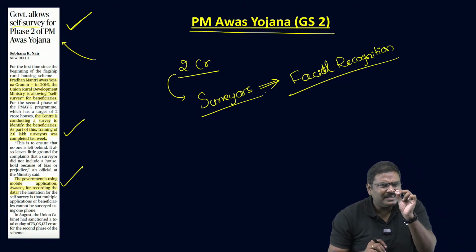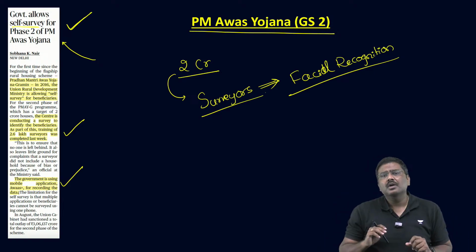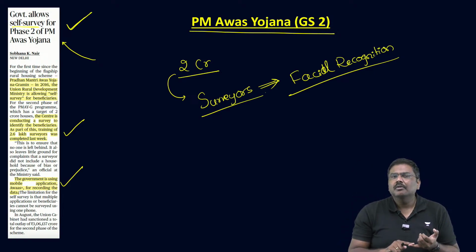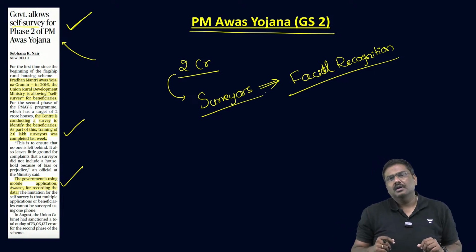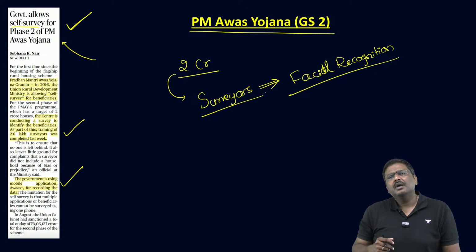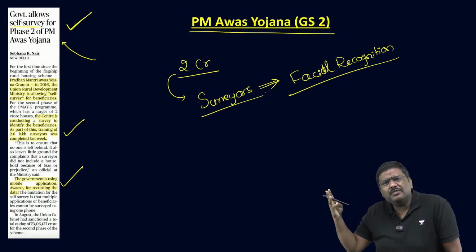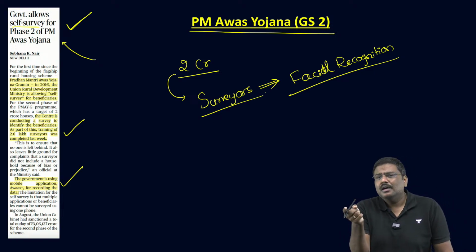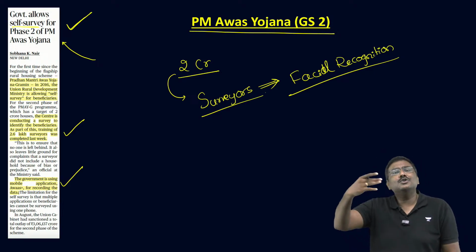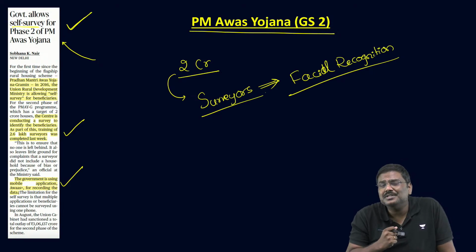But there is generally one complaint or one concern raised regarding such kind of schemes. What if somebody who is supposed to get the benefit under the scheme is not covered? Maybe because he was not there, or the household was locked, the beneficiaries were not available for the surveyor, or the surveyor had a fight and wanted to take revenge on this particular person, so they will not identify this person as a beneficiary. Then what is the solution to this?